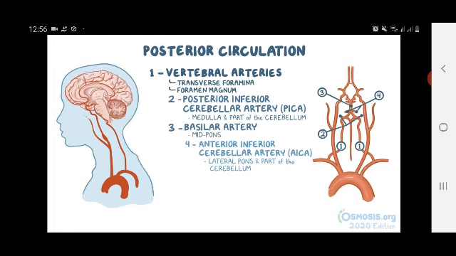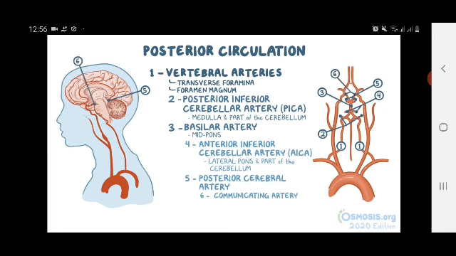Going up towards the midbrain, the basilar artery gives off the right and left posterior cerebral arteries, which supply the occipital lobe of the brain. Both of these arteries give off the left and right posterior communicating arteries, which merge with the internal carotid arteries, thereby closing the posterior portion of the circle of Willis.